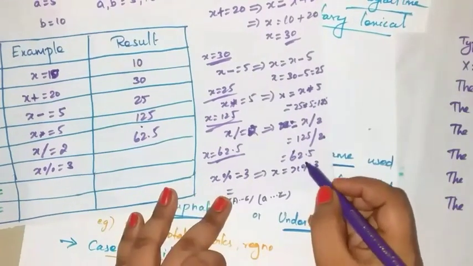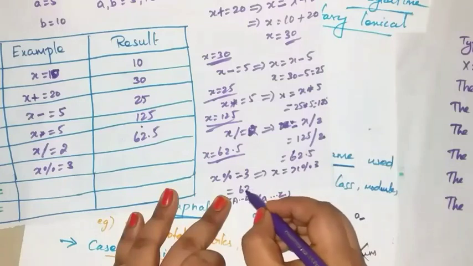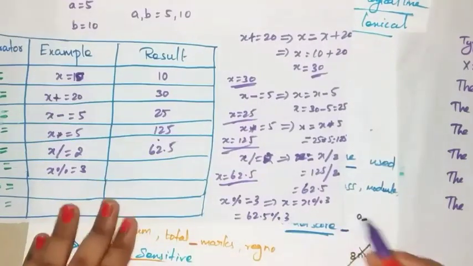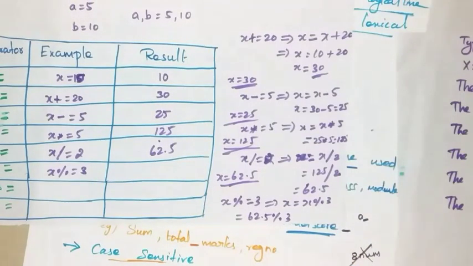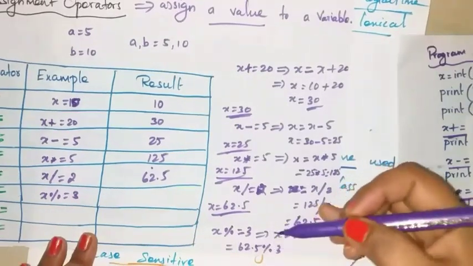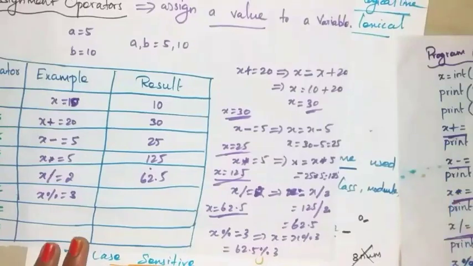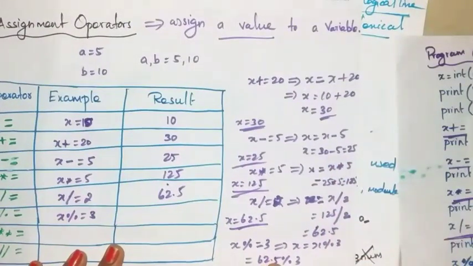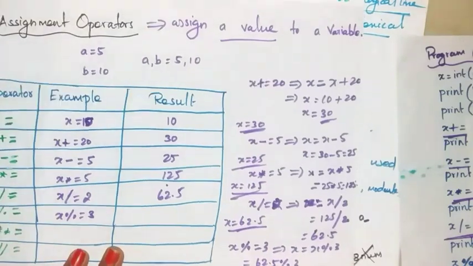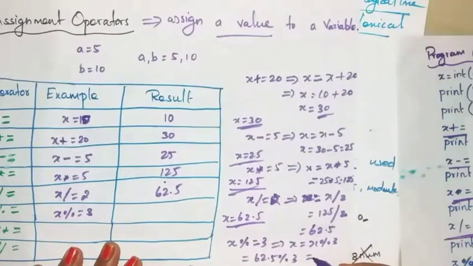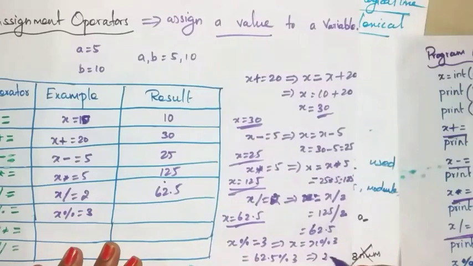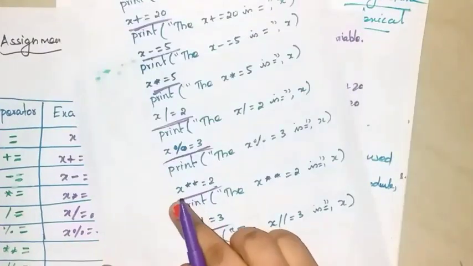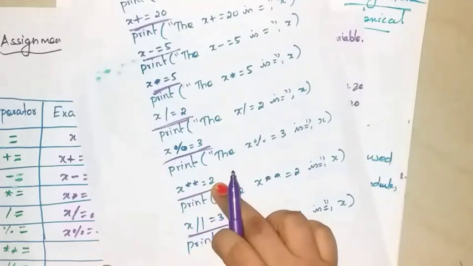What is the value of x? 62.5. Okay, percentage 3, what is the answer? Modulus means you have to take the remainder value. Here you have to take the remainder value of the division. So divide this 62.5 by 3 and what is the remainder value? You will get the answer 2.5. So write 2.5.